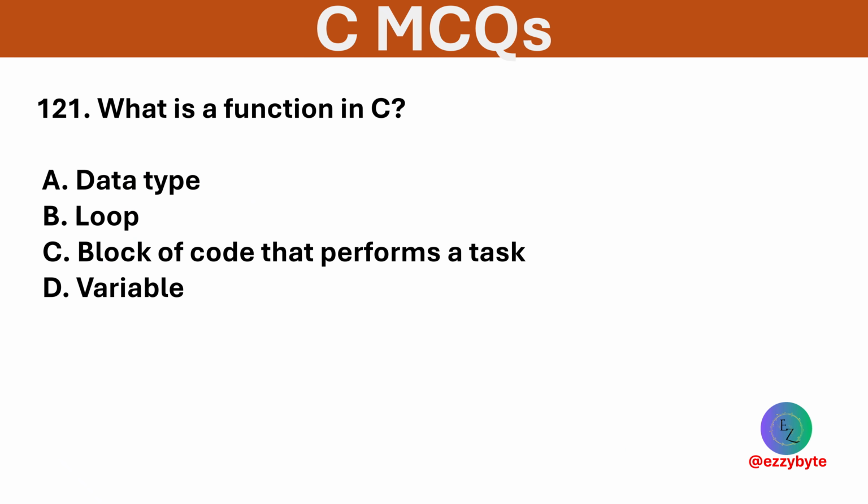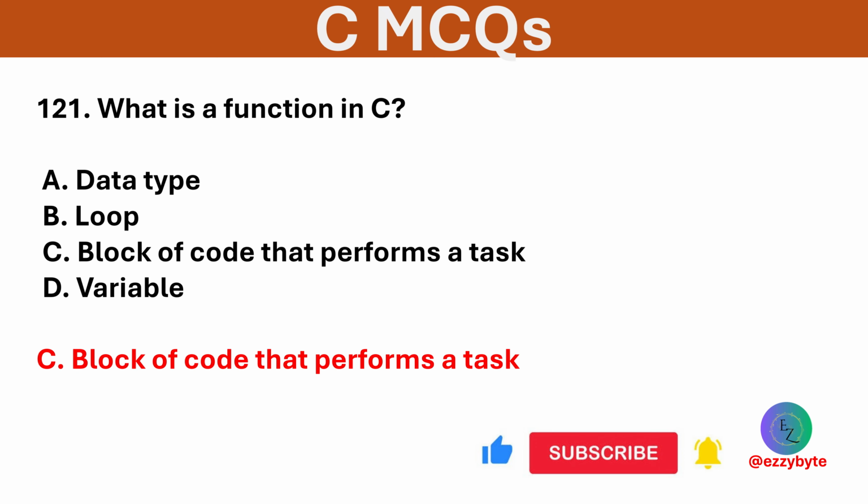What is the function in C? Options are data type, loop, block of code that performs a task, and variable. Option C is correct. A function is a reusable block of code designed to perform a specific task.